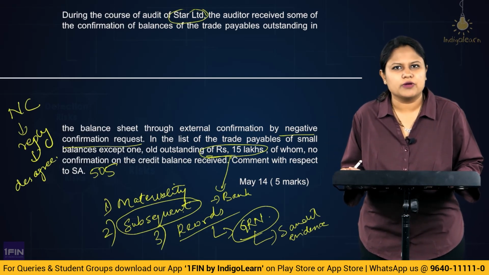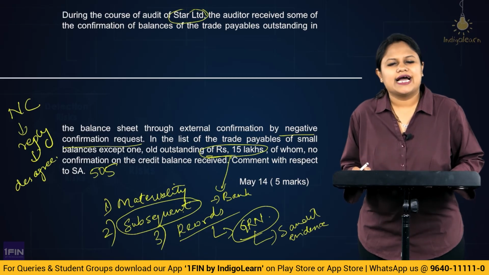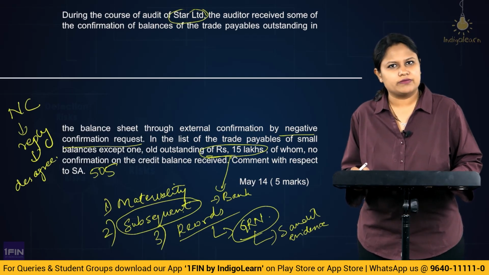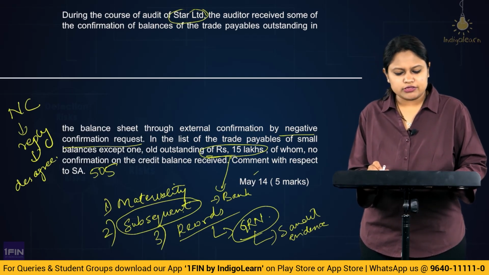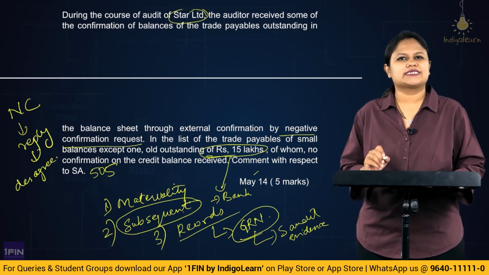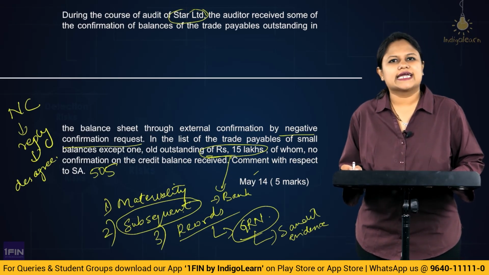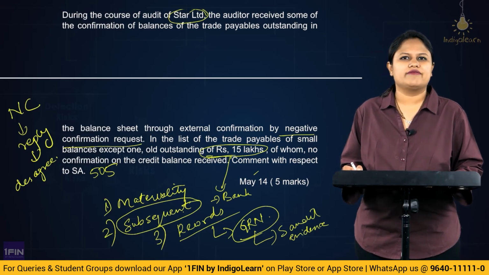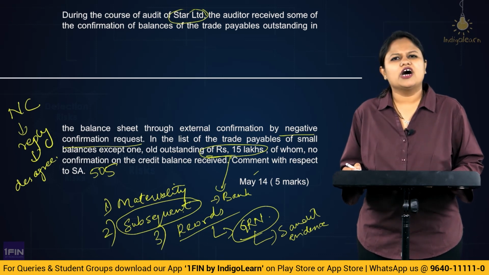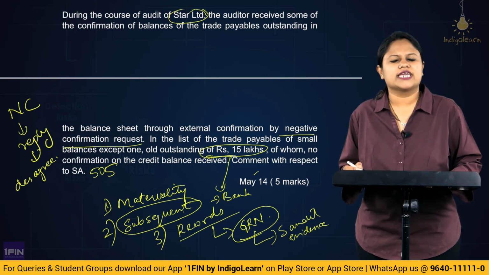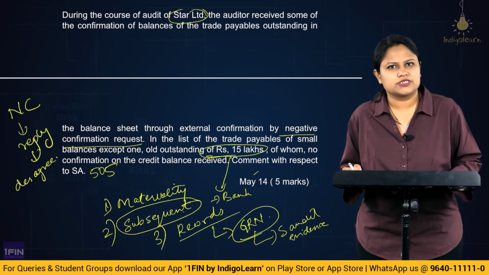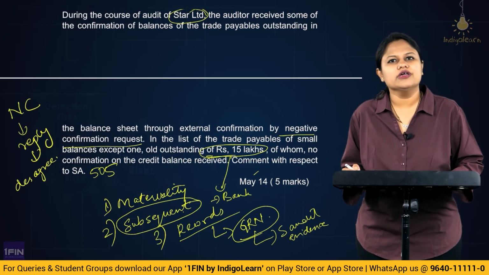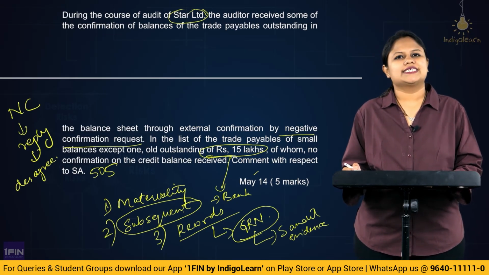Okay. So simply a non-reply would not be considered by the auditor to be acceptable. The auditor is required to perform some additional audit procedures and see the materiality of the item and perform the other audit procedures, and only then give the confirmation. So here, comment with respect to the standard: yes, he must have obtained negative confirmation for the small balances, but that would not be acceptable every time. We would check into what would be the level of the risk of material misstatement, how material would be the item. So all of these things will be taken into consideration, perform additional audit procedures, and only then draw a conclusion whether the credit balance appearing is correct or not correct. So this is it with SA 505.